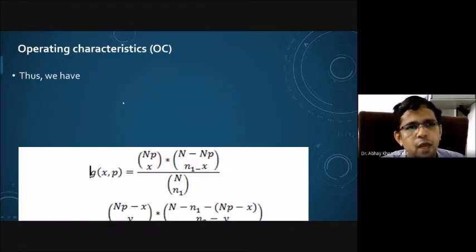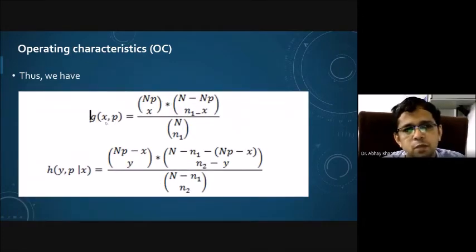So thus we have G of X, P, as I said, which is nothing but the probability of finding X defective units in the sample. We know that this follows the hypergeometric distribution, and therefore we have this expression where NP is nothing but the number of defectives in the lot. This is the number of defectives in the sample, if I am talking about the first sample. The number of non-defective units in the lot is N minus NP, and the number of non-defectives in the first sample will be N1 minus X, where X is the number of defectives, upon N choose N1. That is the lot size, and N1 is the size of the first sample.